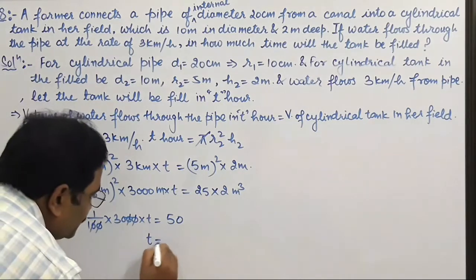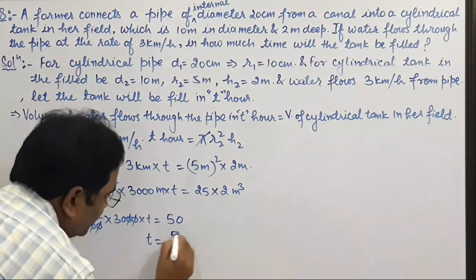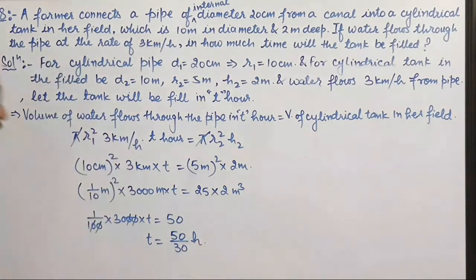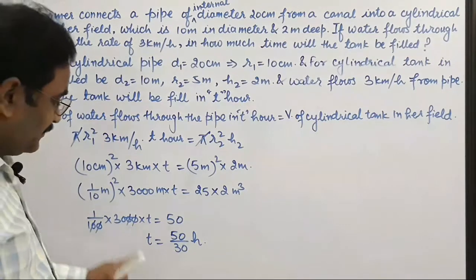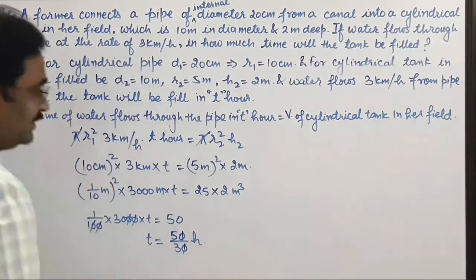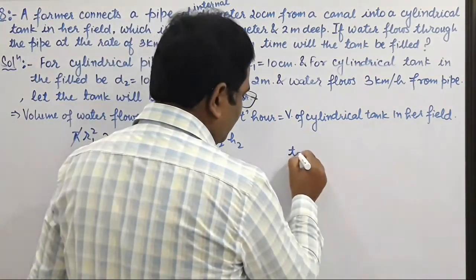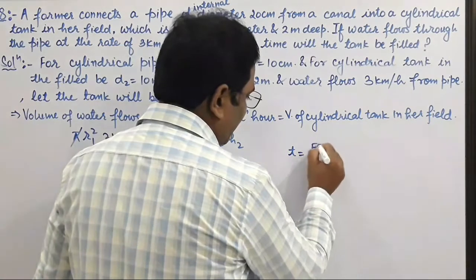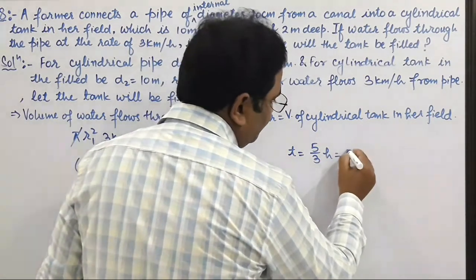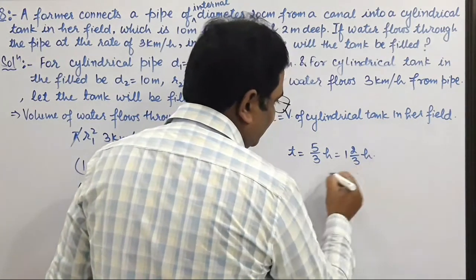Therefore T is equal to 50 upon 30 hours, which means 5 by 3 hours. Therefore the time taken to fill the tank is 5 by 3 hours, which can be written as 1 integer 2 upon 3 hours.